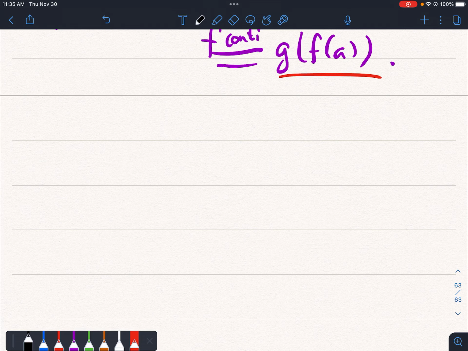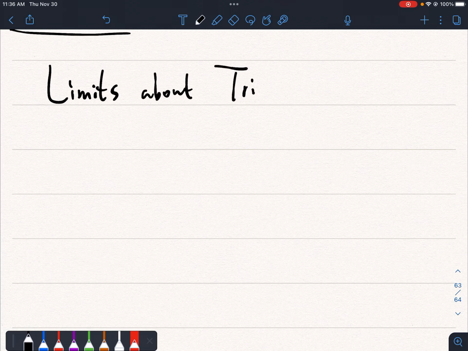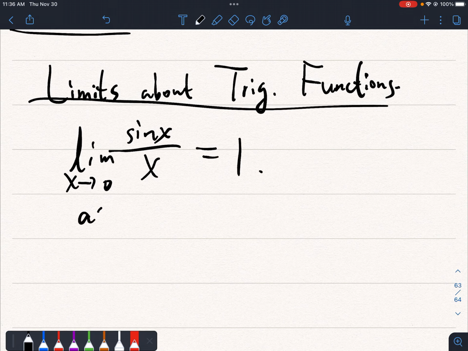Okay, and now we should also talk about some important limits about trigonometric functions. So these are some limits about the trigonometric functions. The first thing is the limit as x approaches 0 of sine of x over x. This will be equal to 1. And we just take it for granted.